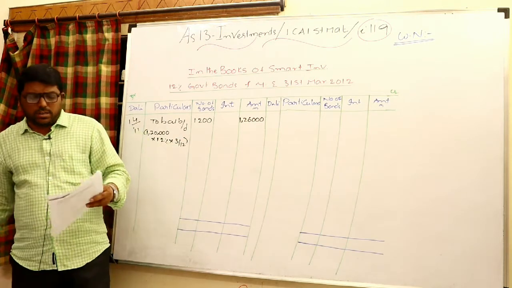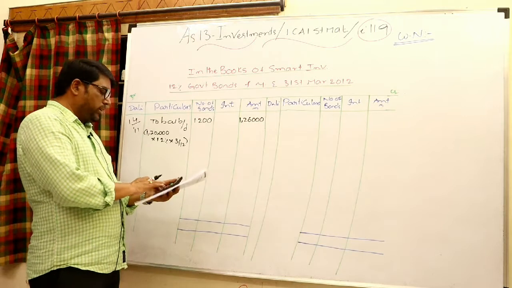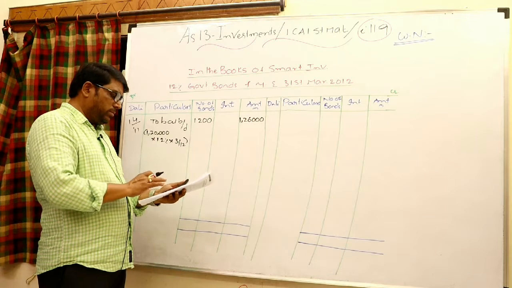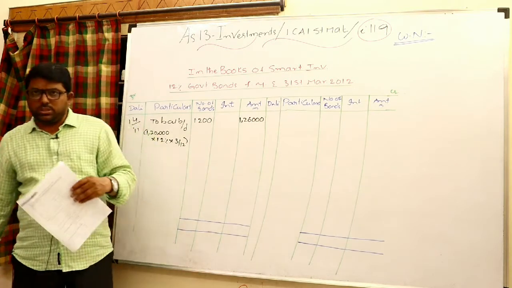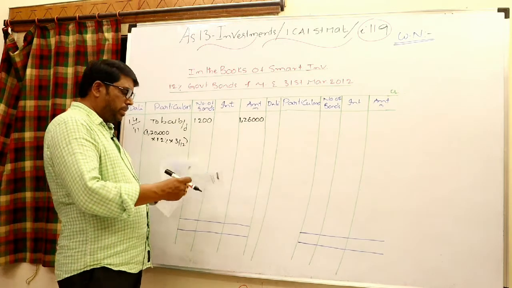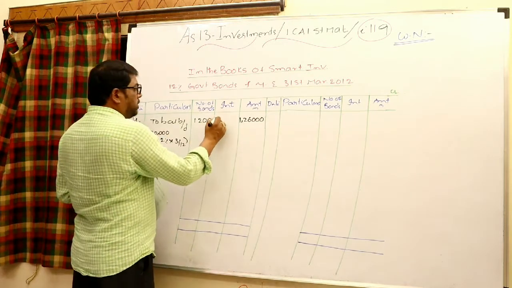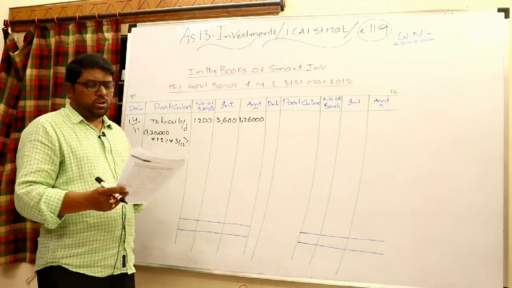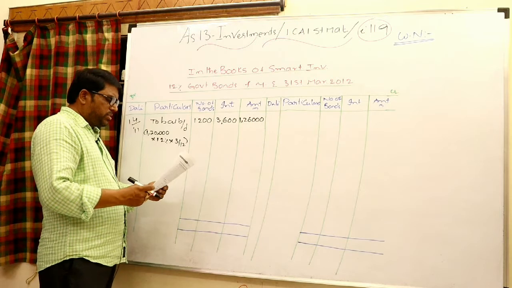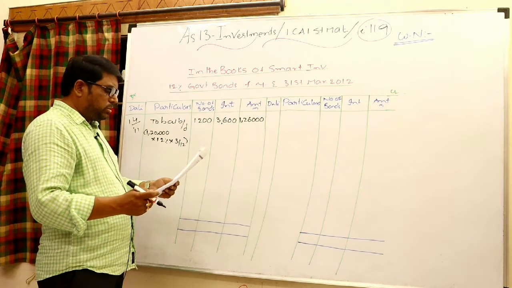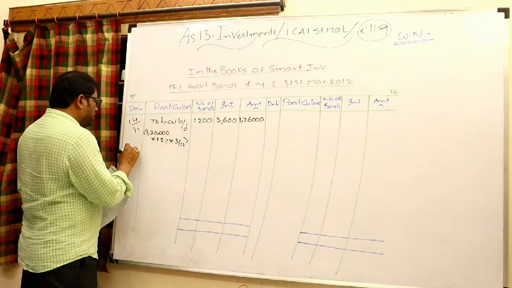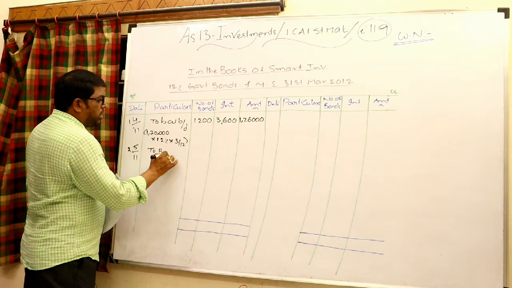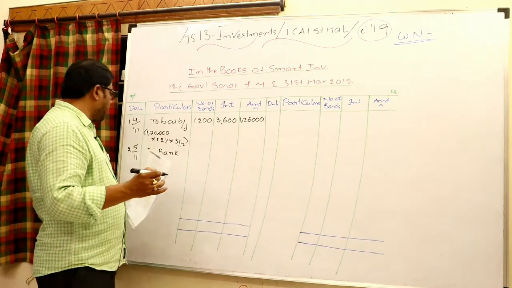Now let us calculate how much interest will be there. 1,20,000 into 12% into 3/12. So this is 3,600 rupees income for the period of 3 months. Right here 3,600. You can travel in chronological order, date wise. What happened next? On May 2nd 2011, there is a purchase of bonds. We can say 2/5/2011, whenever bonds are purchased, you write investment in bonds to bank account.